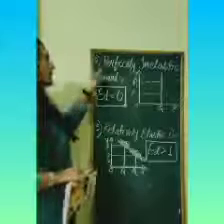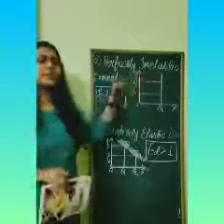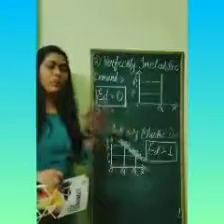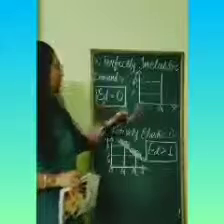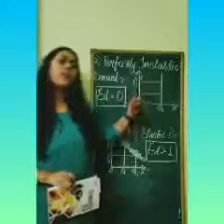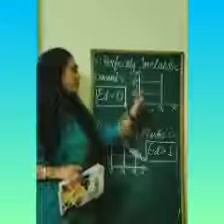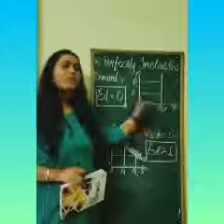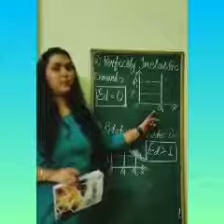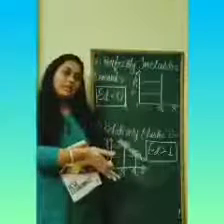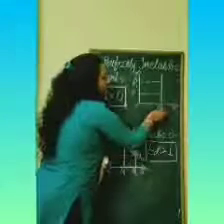Now class, the second type of elasticity is perfectly inelastic demand. Inelastic means that there will be no change, no increase and no decrease, correct? Over here you can see the diagram. This is the OX axis showing the quantity demanded and this is the OY axis showing the prices of the commodity. When the prices were P1, the demand was Q, and when the prices are P, the demand is still Q, which means that no matter whether the prices are increasing or decreasing, the quantity demanded will remain the same.